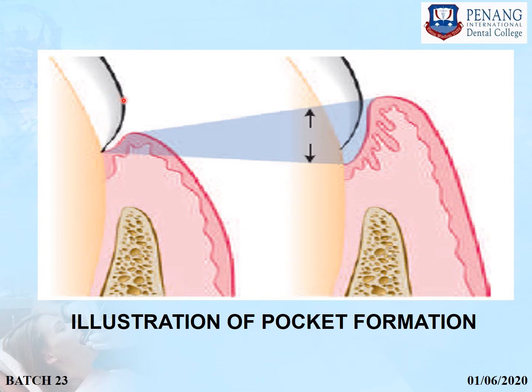This is how it was in the starting, when there was only inflammation of the gingiva with no loss of attachment. Slowly, when inflammation increases and the severity of disease increases, there will be loss of attachment from this area, as can be seen here. So this is the area where loss of attachment has occurred, and here there is an increase in the size of the gingiva also. So there is a pocket formation which is caused by both increase in the size of the gingiva and loss of attachment. Because loss of attachment is there, this type of pocket is a true pocket, which is seen in periodontitis.